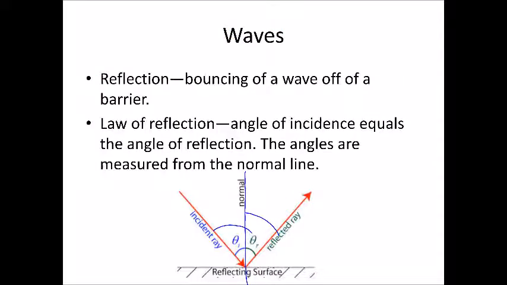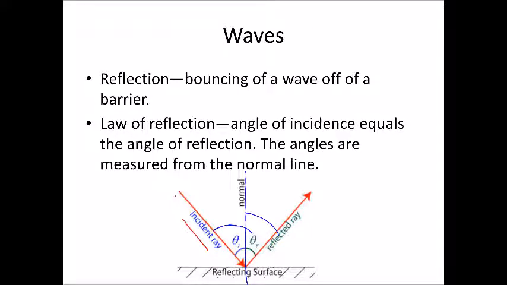All right, so some other properties of waves. One of them is reflection. That's when a wave bounces off of a barrier. And there's an important law called the law of reflection. It says that the angle of incidence, so let's say this is the incident ray, our incoming wave, hits a reflecting surface. Essentially, it says that the angle of incidence is equal to the angle of reflection.